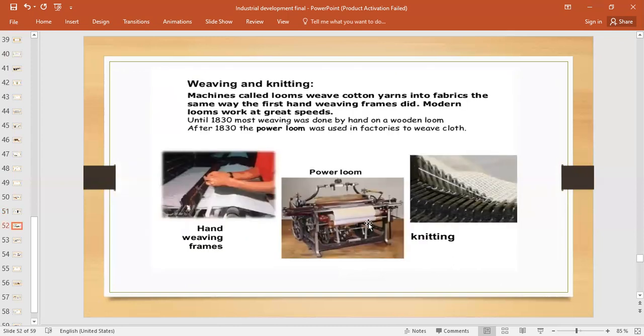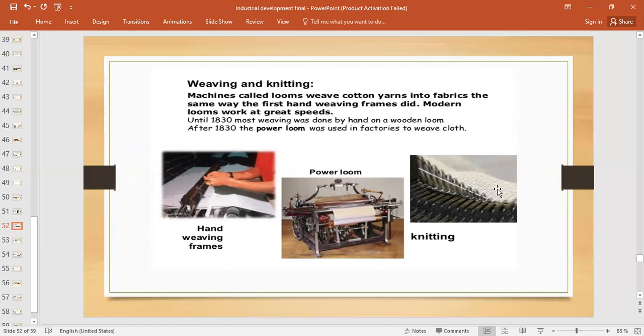Now weaving and knitting. This is a power loom on which the weaving and knitting goes on. Machines called looms weave cotton yarns into fabric. The same way the first hand weaving frame did, the modern looms work at great speed. I was talking about this. You can see in this picture a fabric with horizontal and vertical cross stitch.